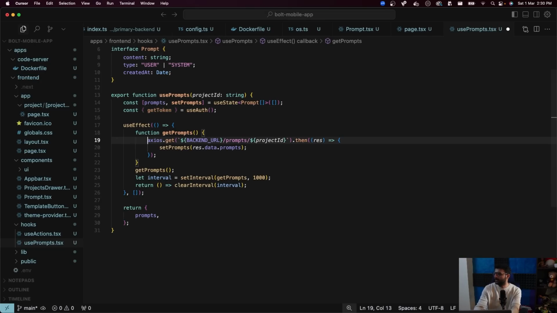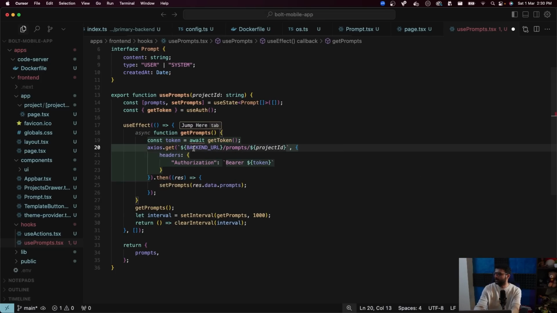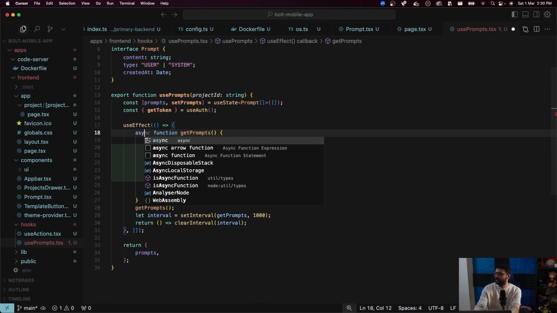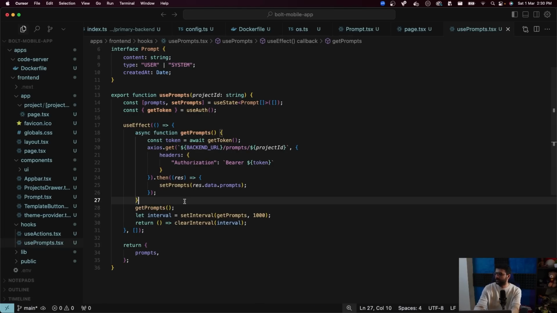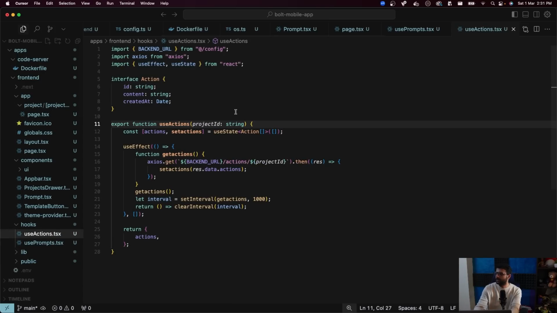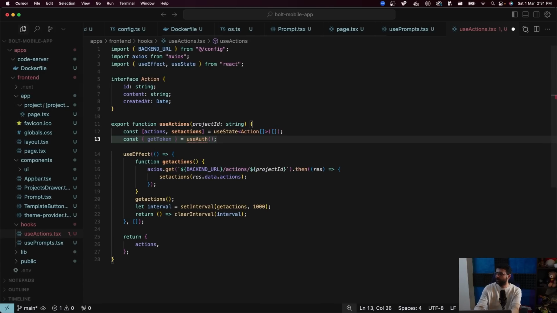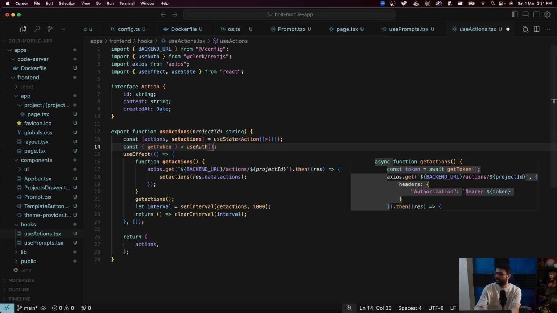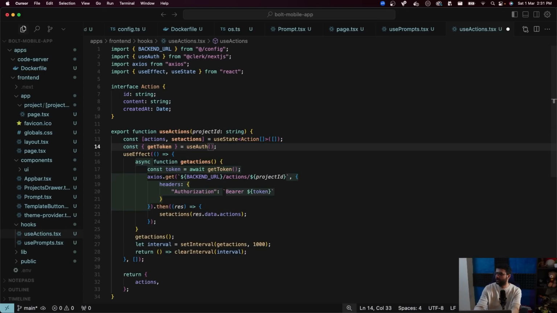and then come on, you can do it. Yeah, you can do it. There we go. Get token, perfect. Too good, man. AI is amazing. Their UX is amazing at the very least. All right, this is done. Same is going to be true for the other hook, which is use actions. Come on, AI. There we go. Come on, AI. Alrighty. Come on, AI. Yeah, perfect.